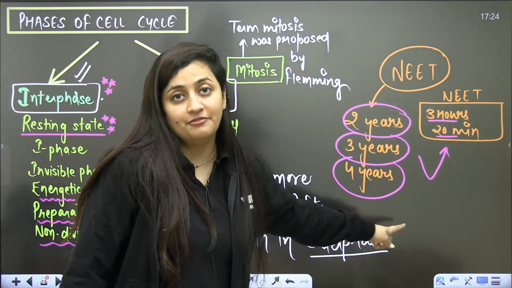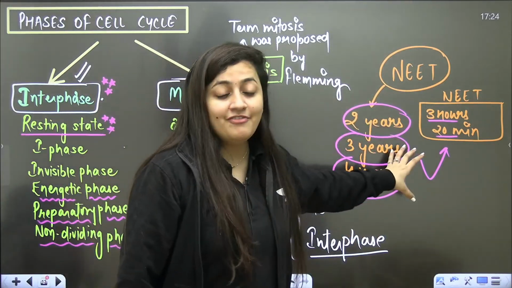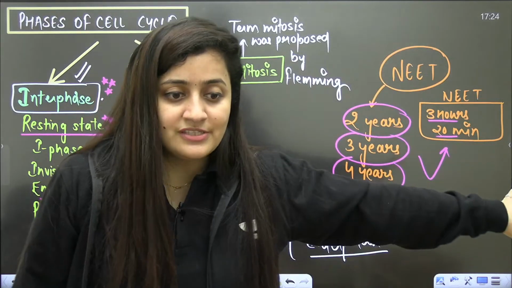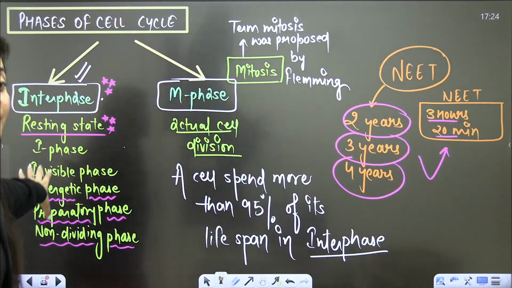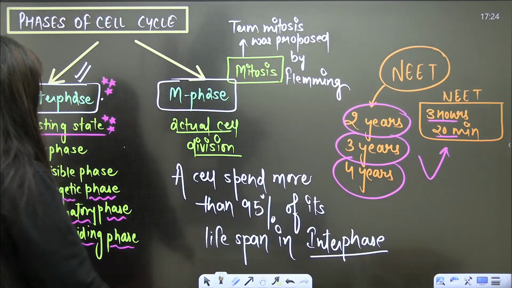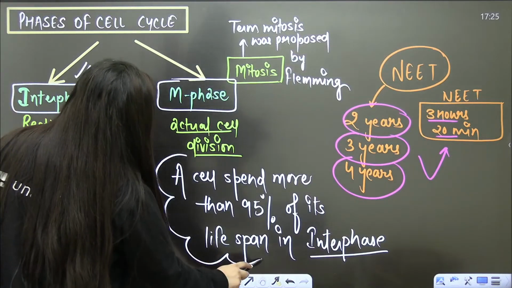That is why I relate it with the NEET examination: your preparatory phase is the major part. The exam is just 3 hours 20 minutes, but it is the preparatory phase which is of importance.